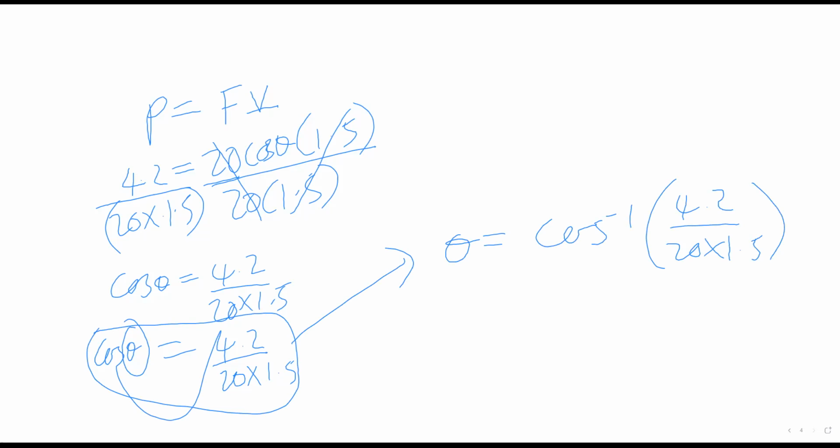And finally, you're going to find theta as 82 degrees. You should confirm. That is the angle that we're looking for. So that's how we find the answer.